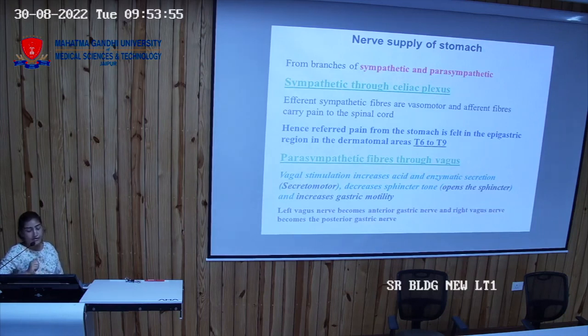There is a sphincter mechanism also onto your cardiac end and the pyloric end. So if you touch the stomach at the cardiac end, it will be less thickened compared to your pyloric end. The sphincters, they are formed by the muscles. So the muscles which are forming the sphincter at the pyloric end, they are circular muscles which are thickened over there. So if you feel it, it is very thick compared to the cardiac end. And at the esophageal end, that is the cardiac end, no such kind of sphincter is present, but there is a physiological sphincter which is present over there.